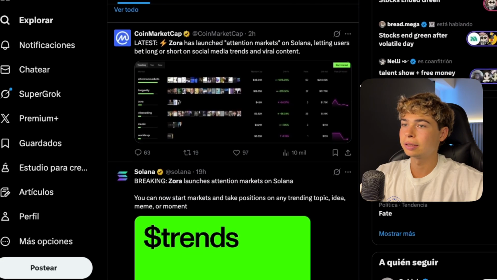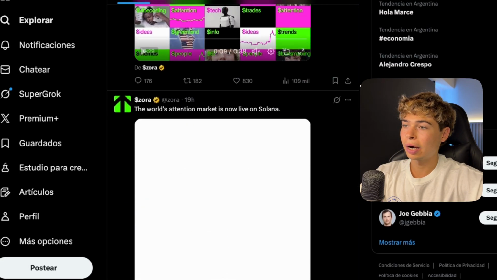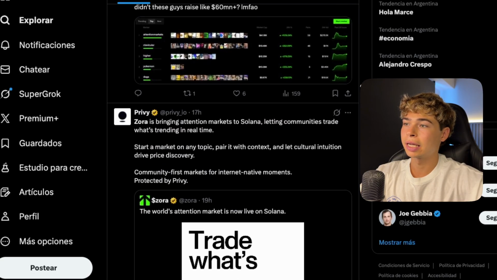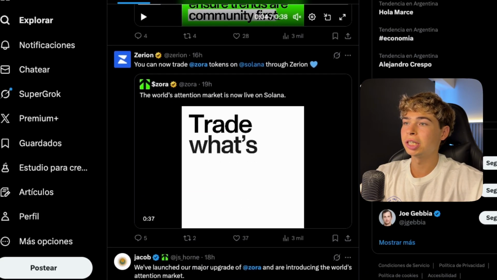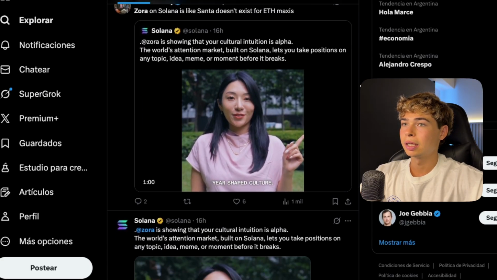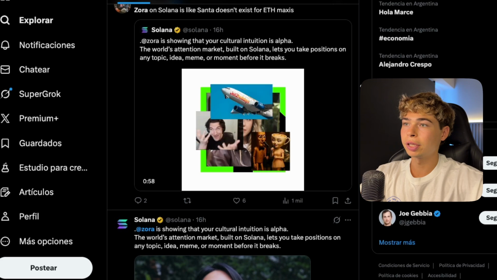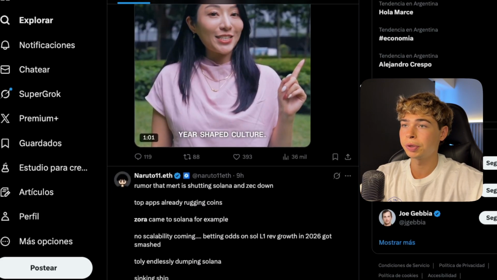Regarding Zora going to Solana and not to Base, I mean, there are a lot of different takes on this. Most of the things that I saw are hate. And I mean, it makes sense. Again, as I mentioned earlier, Zora was for the whole year being shielded by Base, the Base app, Coinbase, making us create our creator coins, that I created myself. And I think it was great. It was a really great experiment.